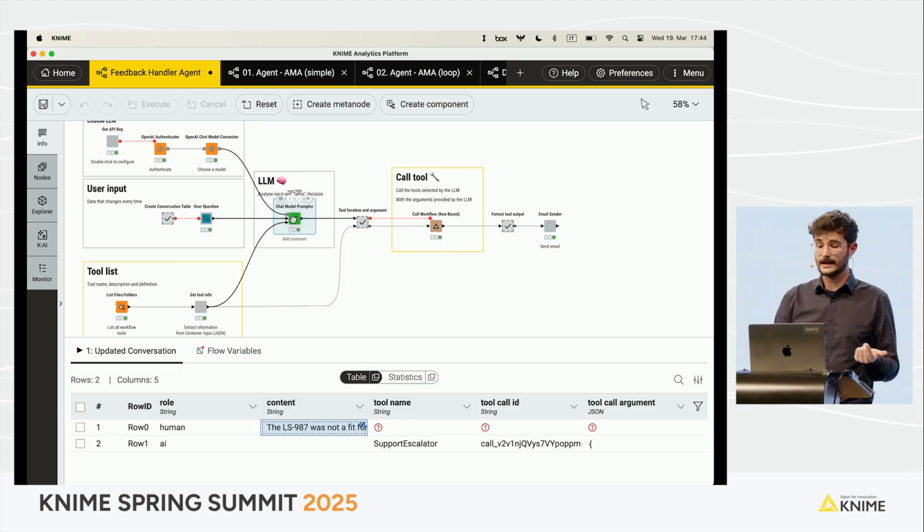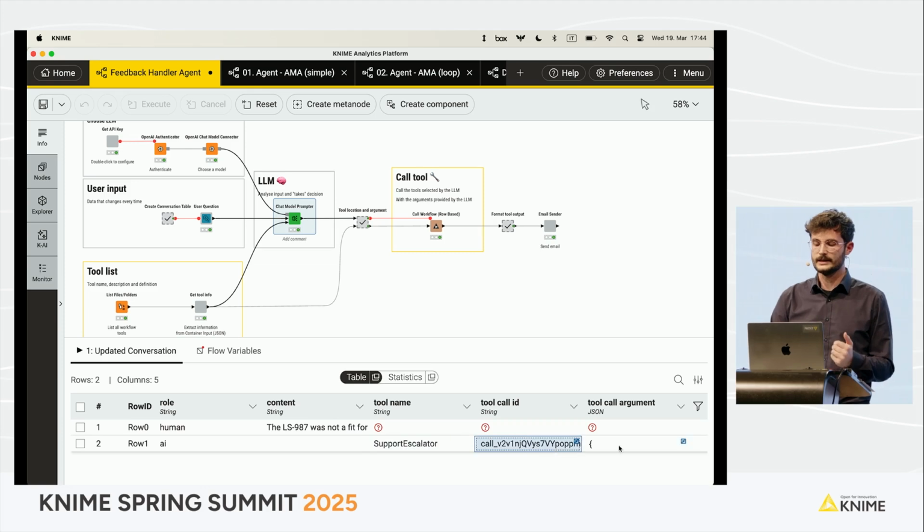And now the LLM is not going to produce some text, but what it's going to produce is the tool name, a tool call ID, and a tool call argument. So the chat model prompter has read the descriptions and has understood that for that specific feedback, it needs to call the support escalator because the feedback was negative.